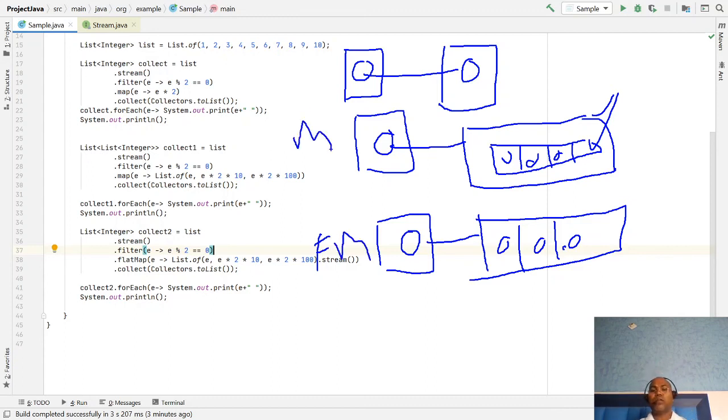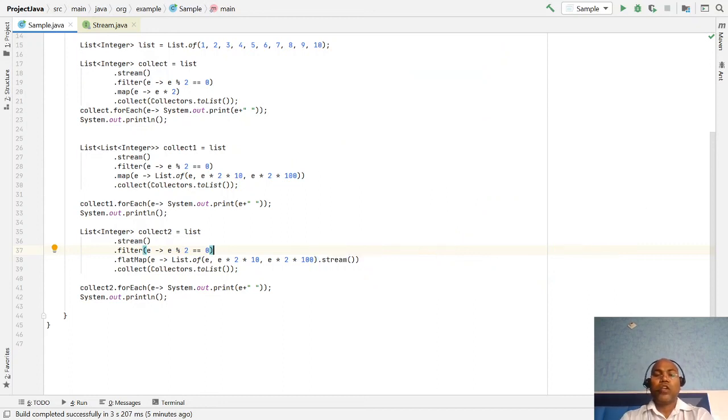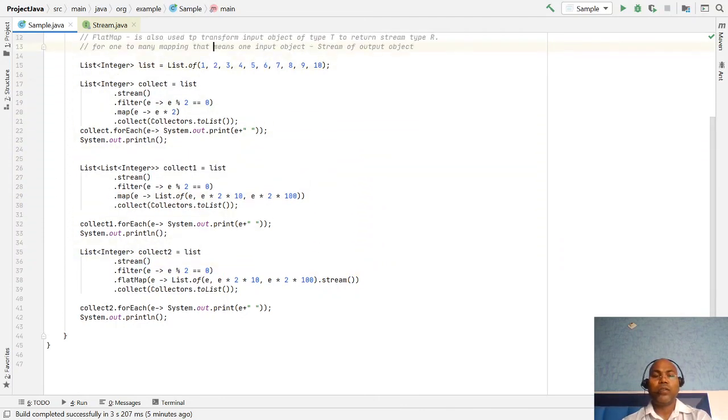Map is generally used depending on what kind of value you return. If you are returning a simple independent object, you use map. If you have a list of objects, it makes a list of lists. But if my requirement is not a list of lists but a list of objects only, I use flat map. Flat map just flattens the list values into a list of objects. Okay, so hope it is useful.